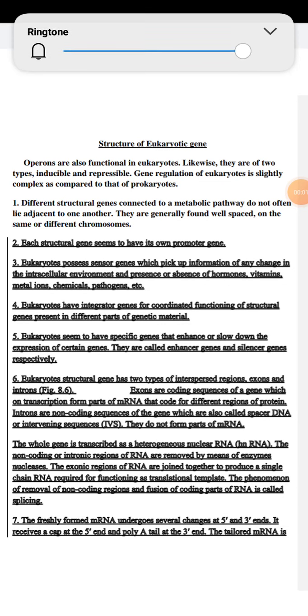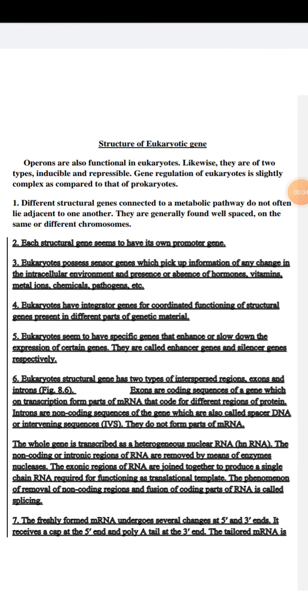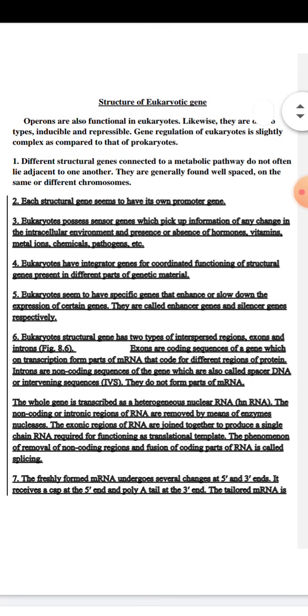Now students, today we will study about the eukaryotic gene structure. Now operons, they are also functional in eukaryotes. Likewise, they are of two types, inducible and repressible. Gene regulation of eukaryotes is slightly complex as compared to that of prokaryotes.